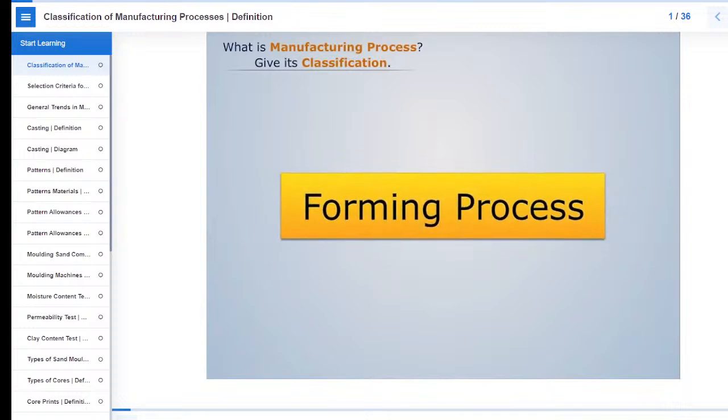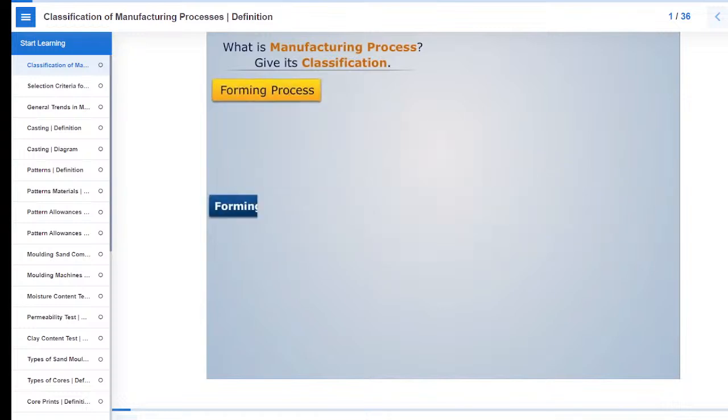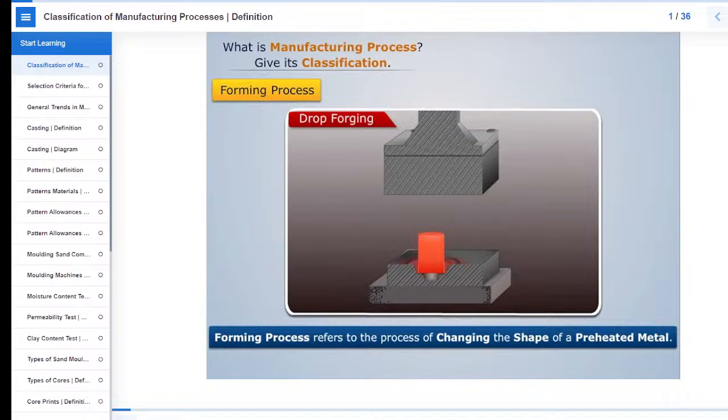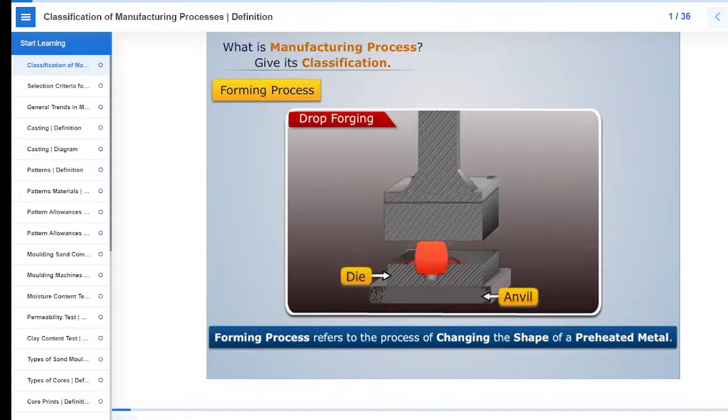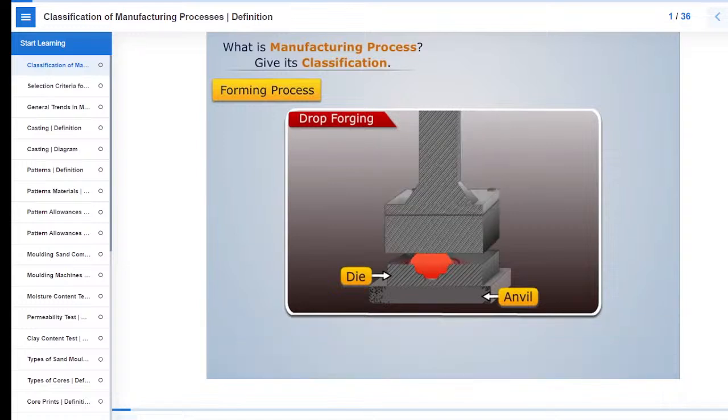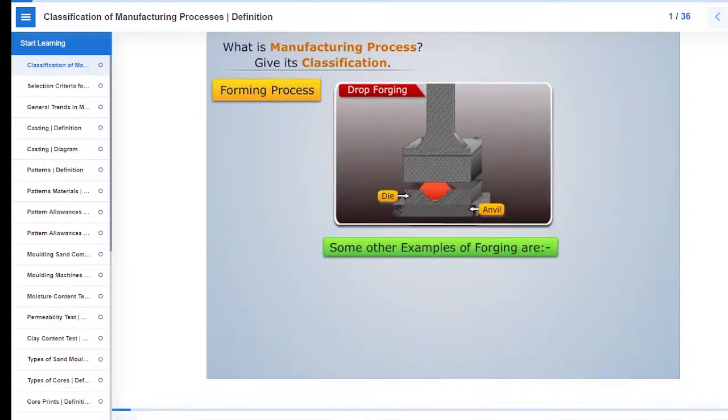Let's now discuss about the forming process. Forming process refers to the process of changing the shape of a preheated metal. Drop forging is one of the most common examples of forming, where the heated metal billet is placed in the die, and a hammer is allowed to fall freely on it. Due to the force applied by the hammer, the heated billet takes the shape of the die. Some other examples of forging are press forging, upset forging, wire drawing, and rolling.